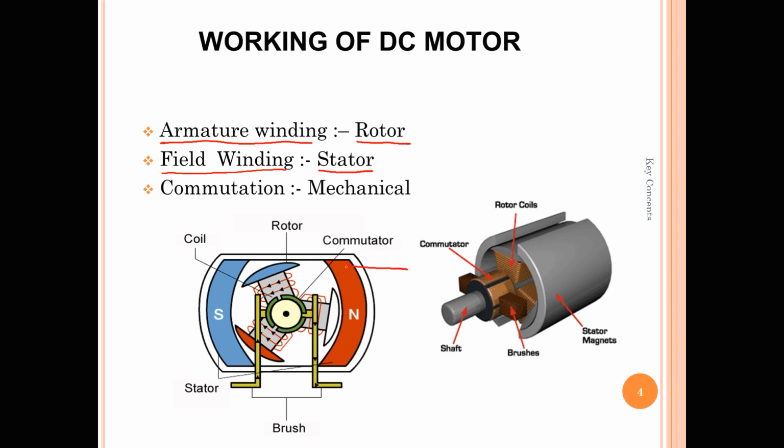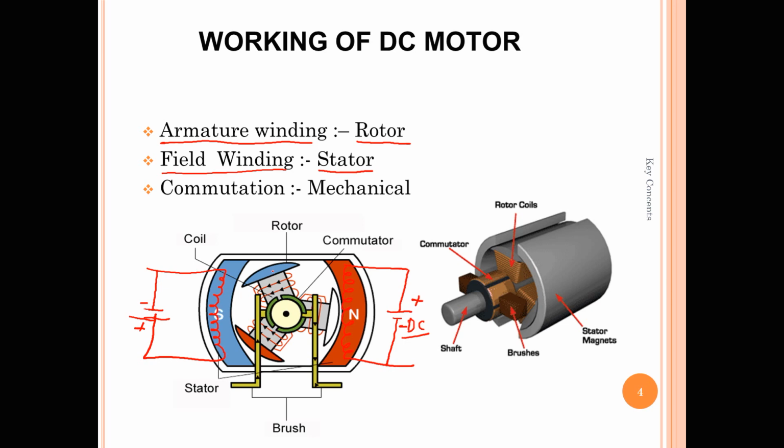When we talk about the DC field winding, it means there is a coil on the field, or the stator, with some DC supply. In the same way, the other pole also has some DC supply. The direction of current decides the polarity.